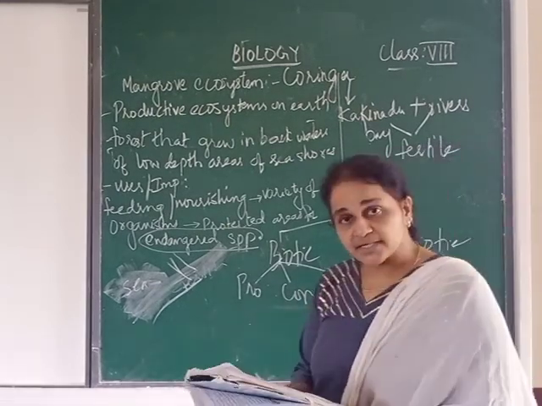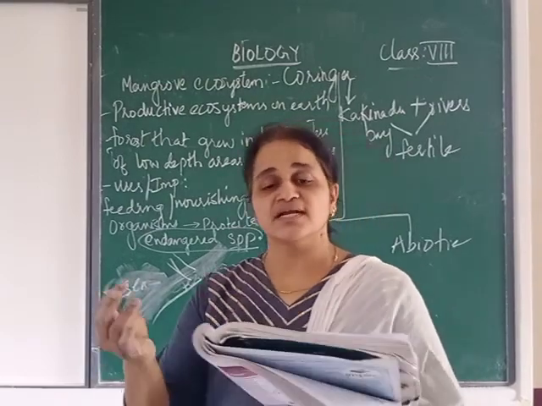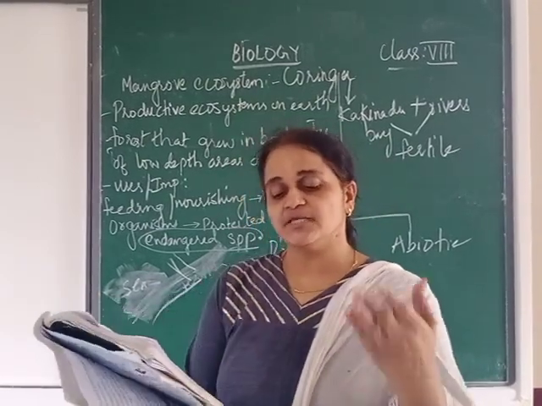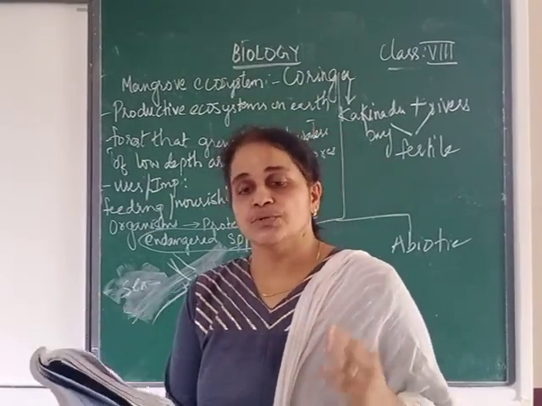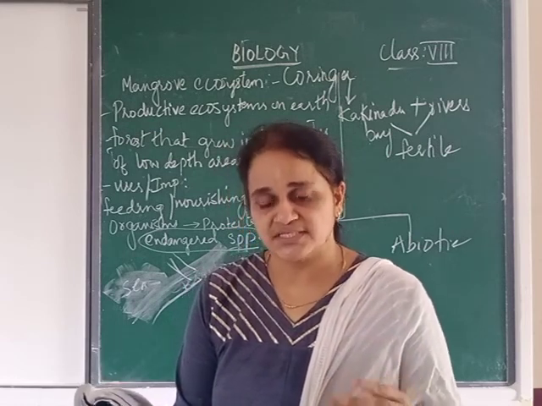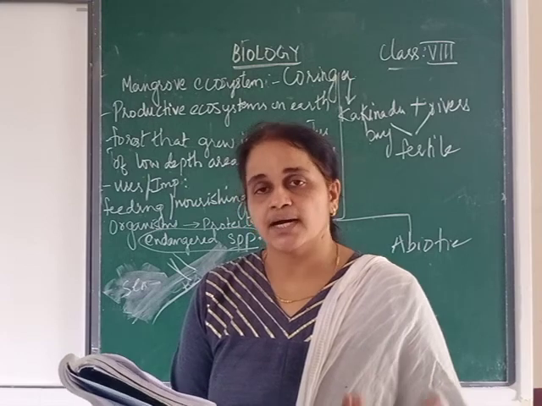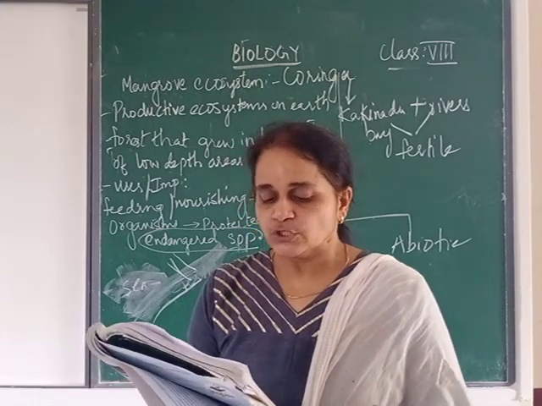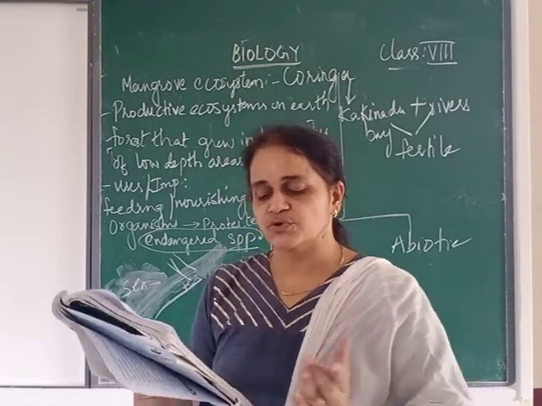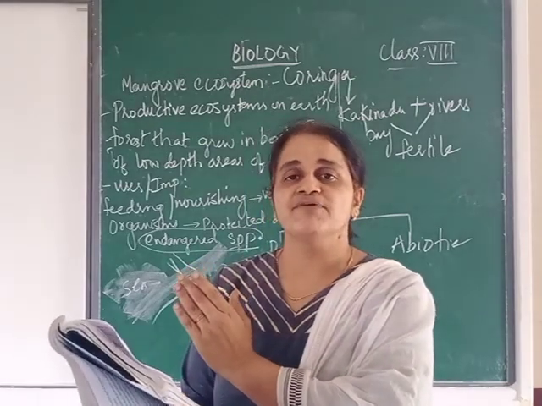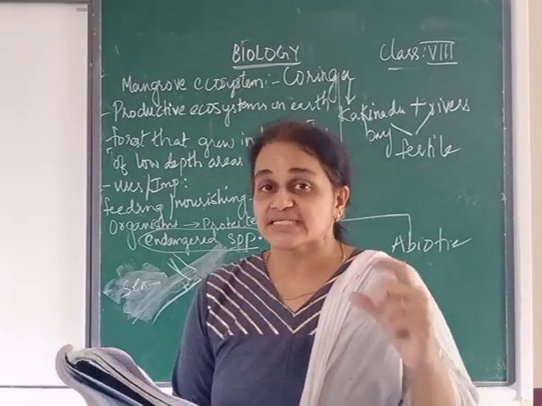Yesterday we talked in detail about producers, consumers and decomposers. So which are the producers? Mangrove, Spirogyra. Spirogyra is an algae. Euglena, Oscillatoria, blue-green algae, Ulothrix.